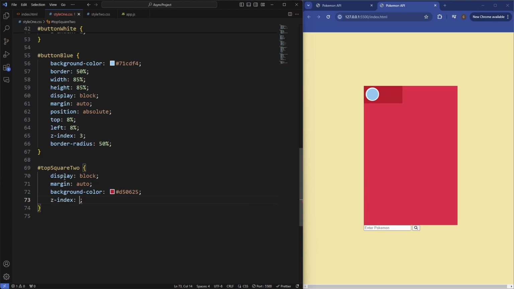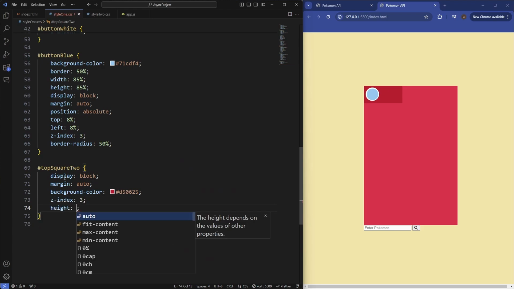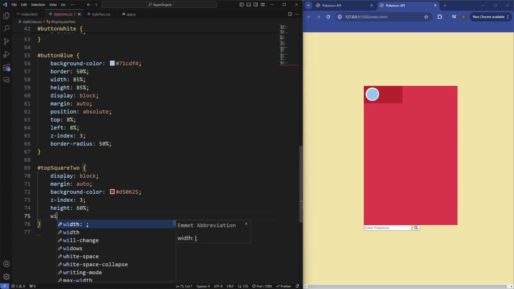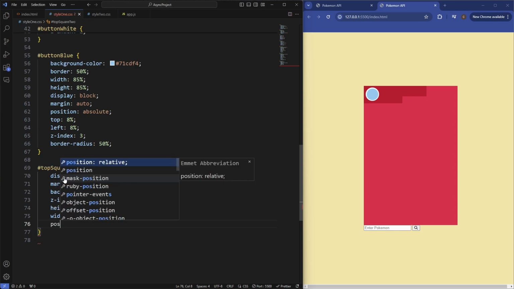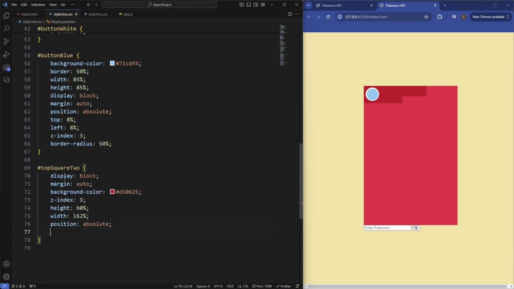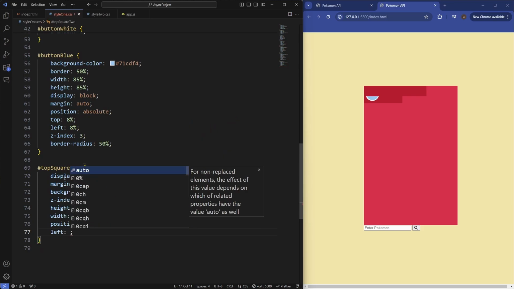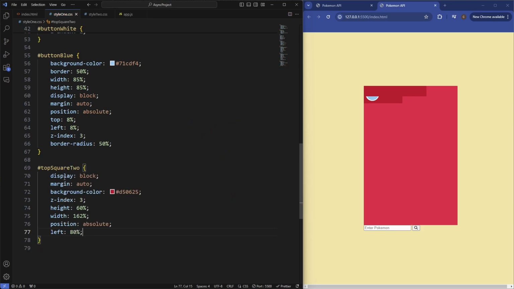Let's set the Z index to 3, and then we'll set the height to be 60%, width to be 162%. And then we'll position this a little bit differently. So position absolute, and then from the left, let's say 80%. So that pushes that along, and that completes that top section there.